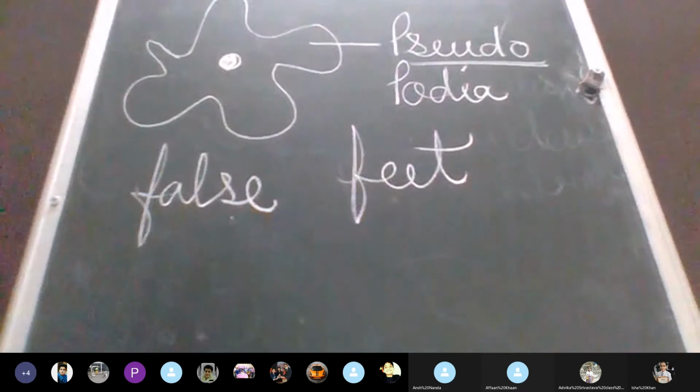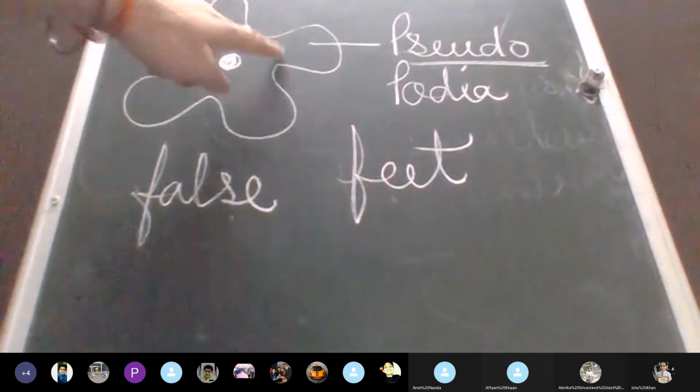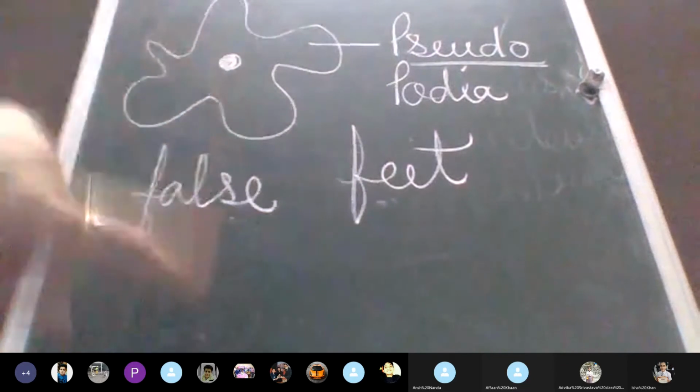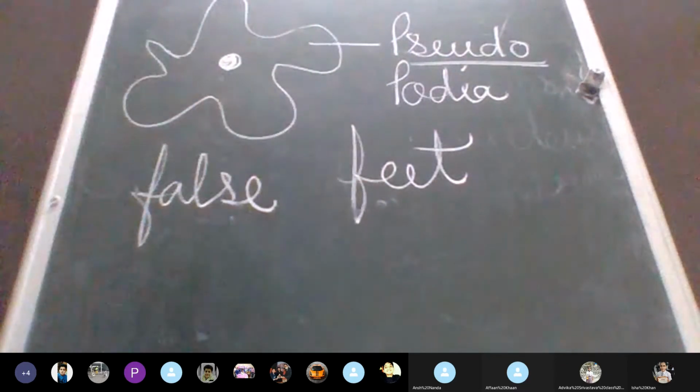We have true feet, we can move. Animals have true feet, but this organism, since it is a single-celled organism, how is it going to have legs and hands? It is not possible. It is only made up of one cell. So this is called pseudopodia, that means false feet, which help it to move, but they are not the actual feet. Is this much clear to everyone?